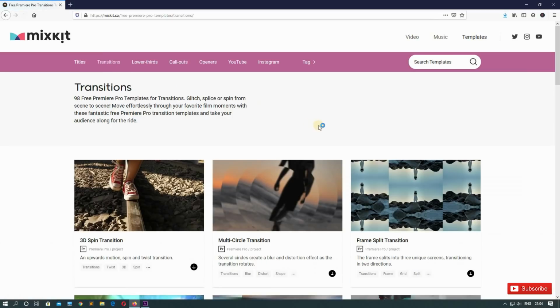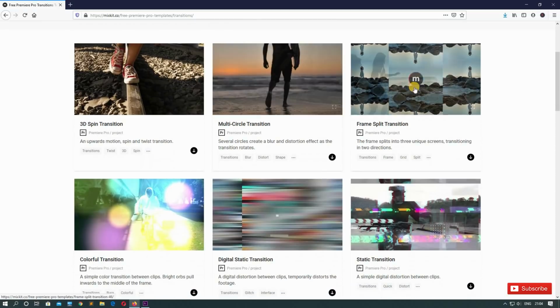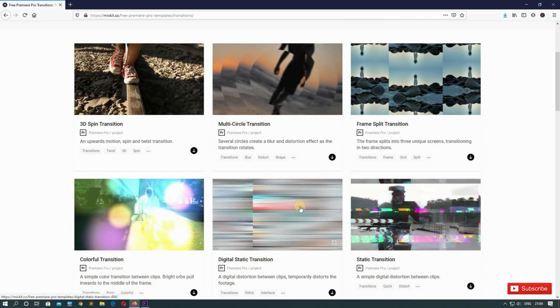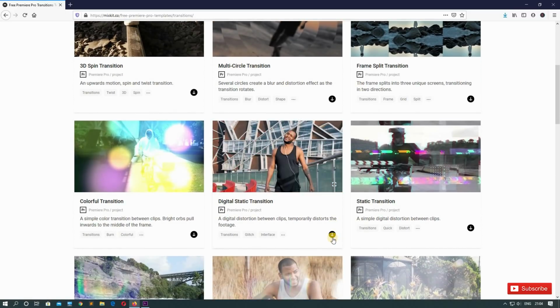And in here you can see we have different type of transitions which we can use. So let's select any one of them. Okay, so this is looking cool, right? The glitch effect. So let's download this. Just click on this arrow.